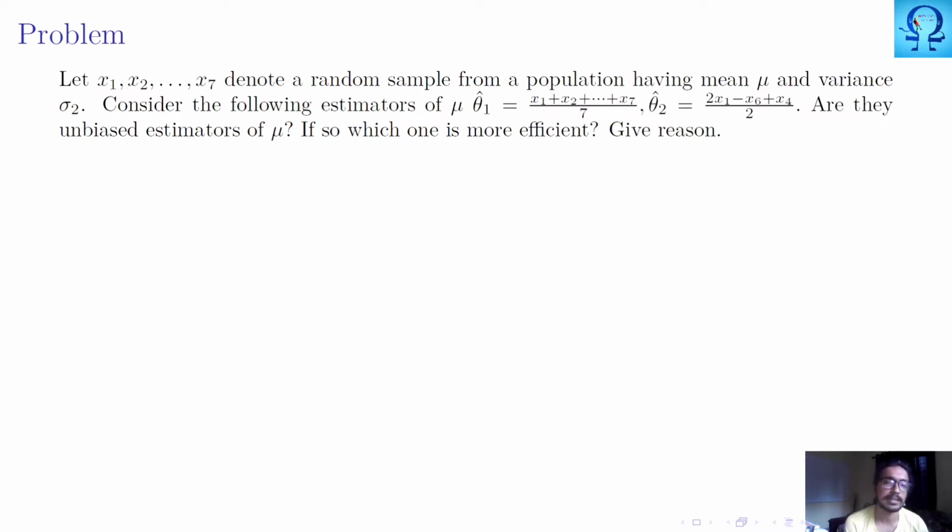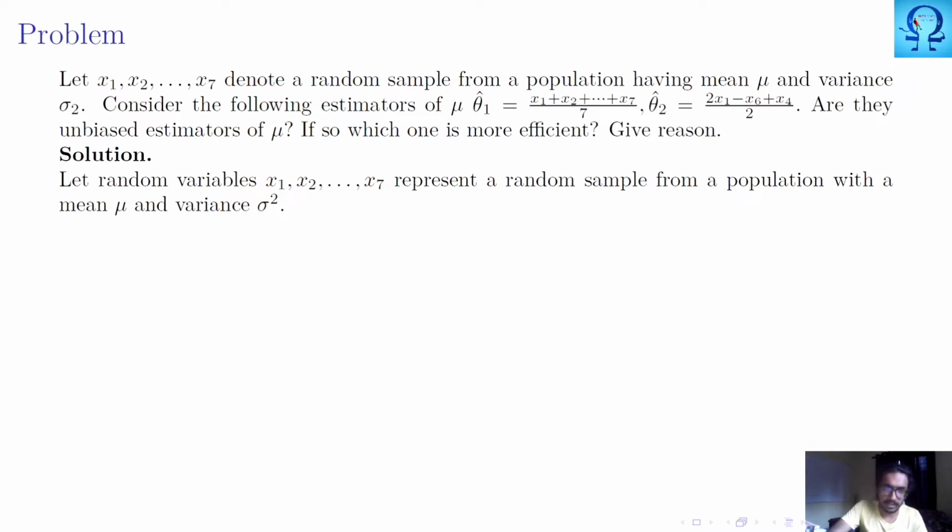To check for an unbiased estimator, we need to find the expectation of theta 1 hat, which should be the same as mu. Similarly, the expectation of theta 2 hat should be equal to mu. If that is the case, we can conclude that they are unbiased estimators. If they both are unbiased estimators, which is more efficient? We calculate the variance, and the estimator with minimum variance is considered the efficient one. That is the reason. Moving further, this is the given information.